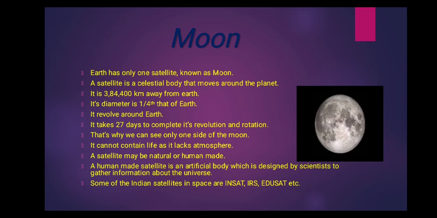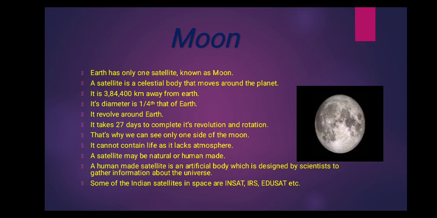Do you know, children, the moon that we see after the sunset is the natural satellite of our Earth. Our Earth has only one satellite, which is known as the moon. That is the natural satellite.